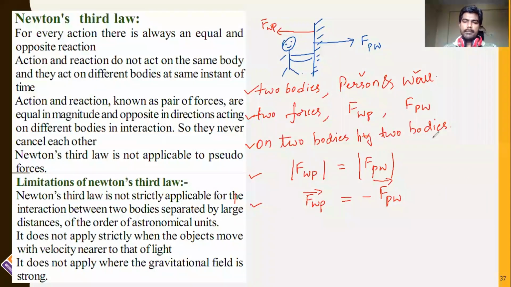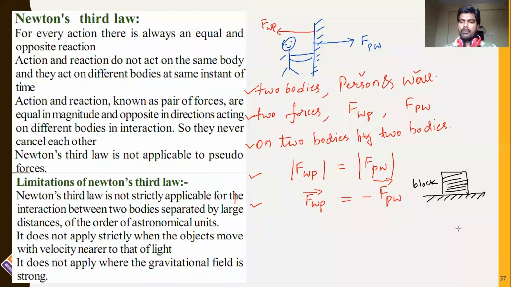Now let me take one simple example. There is a book on the horizontal surface. This may be a book or this may be a block. Let me consider this as a block. Now as the block is placed on the ground, resting on the ground, clearly there are two forces acting on it.